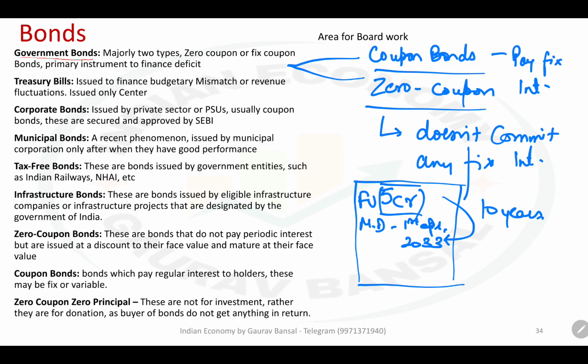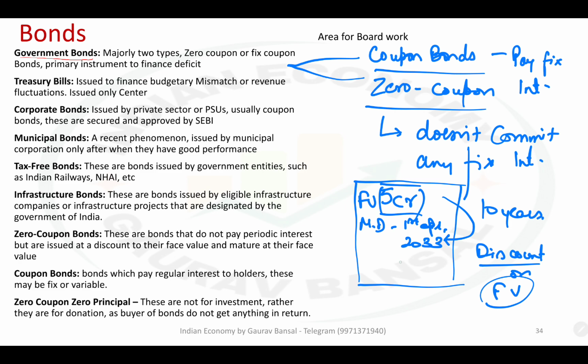A bank purchases this bond. But the bank will not pay 5 crore obviously, because the bank would like to have some interest, some return on the investment. So the bond will be purchased by a bank at a discount. This discount will be on the face value. So 5 crore rupees is the face value. Let us say banks will compete with each other.